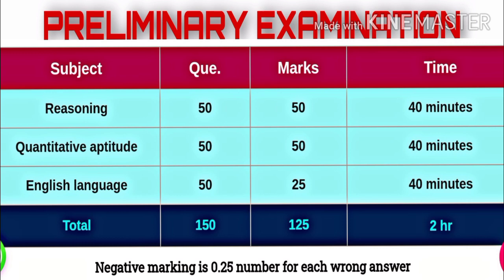Okay guys, let us briefly look into the pattern of the exam. It consists of 3 subjects: reasoning, aptitude and English. Each subject consists of 50 questions, so the overall questions are 150. For reasoning and aptitude, each question carries 1 mark, and for English, each question carries half mark. So the overall marks are 125. The time period allotted for each subject is 40 minutes. Overall time period is 120 minutes, that is 2 hours. When it comes to negative marking, for each wrong answer, 0.25 marks is deducted.